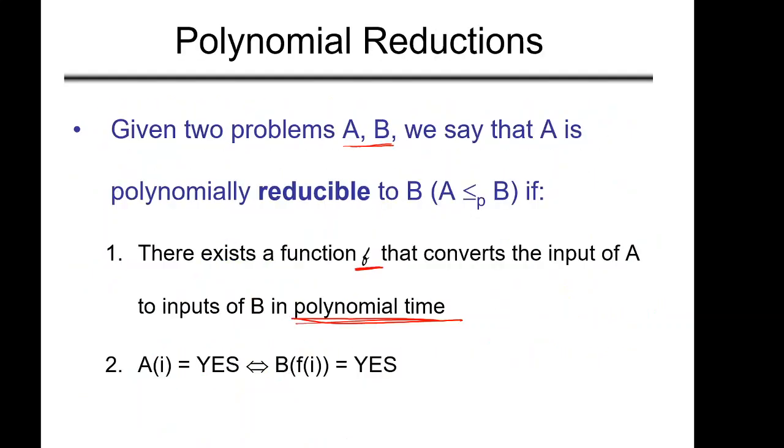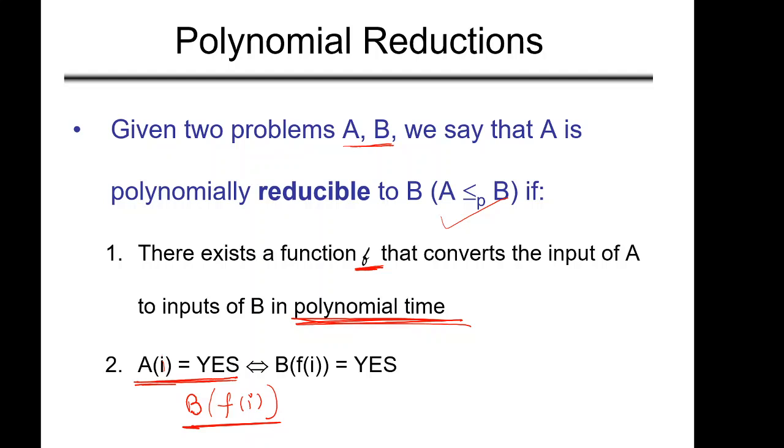Once again, let me repeat: if there exists a function f that can convert the input of A into the input of B in polynomial time, then we can say that A is polynomially reducible to B. So if A of I is yes, given that we have an algorithm for B, we will call this function f of I. This is some instance of input I for A. We call this function, give it the instance, and it converts it into a form which can be input to algorithm B. If the output of B is yes, then the output of A is also yes for this instance.